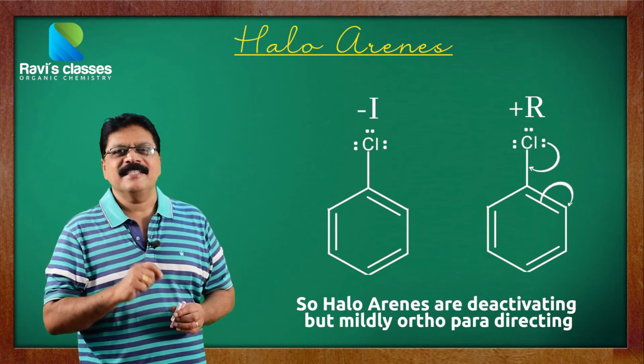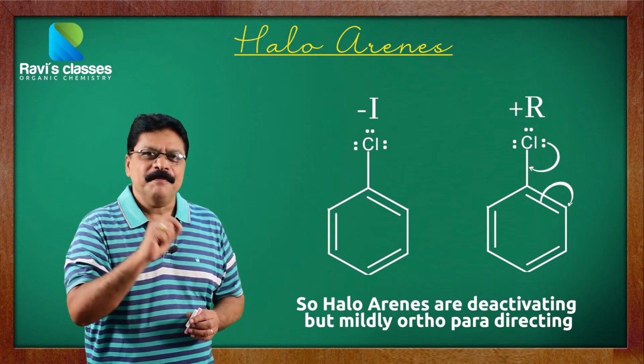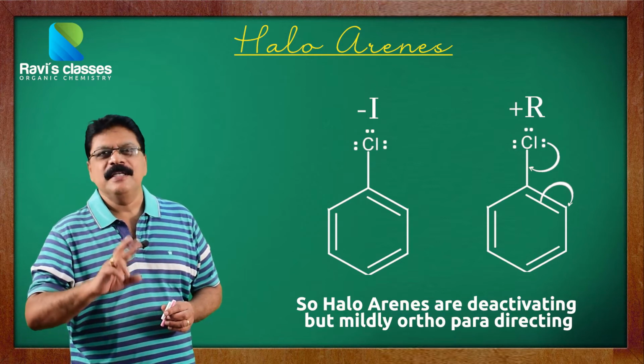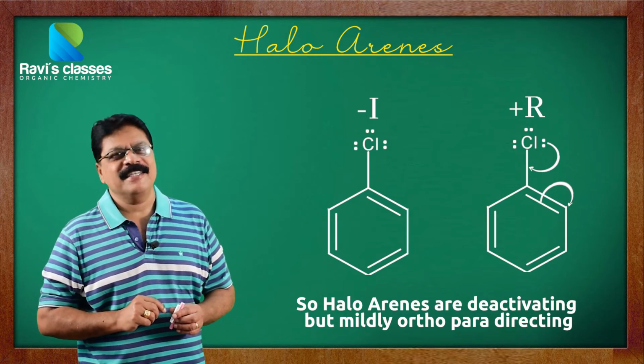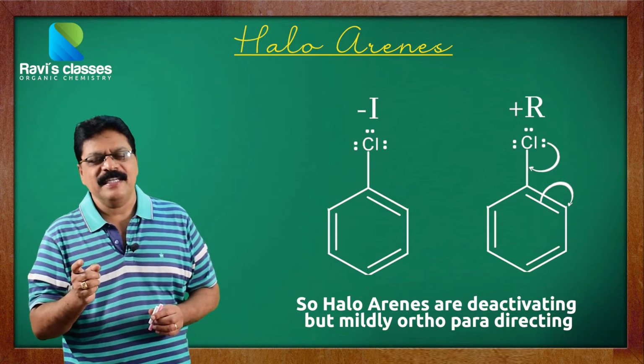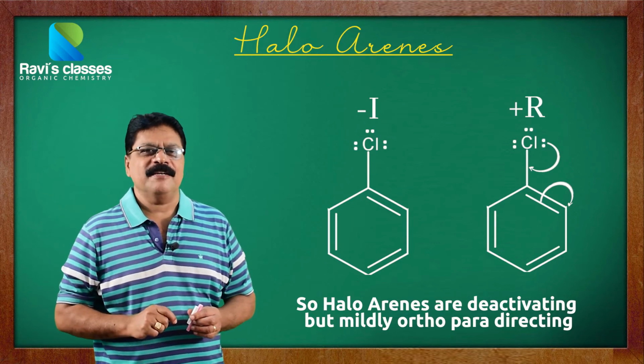Another interesting thing is it has got a mild resonance effect also. So, the mild resonance effect makes it slightly ortho para directing also. So, there is a slight contradiction here. It is deactivating by the minus I effect, and it has a very mild plus R resonance effect.